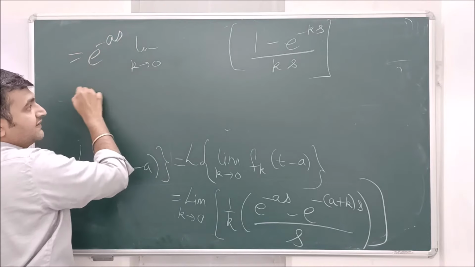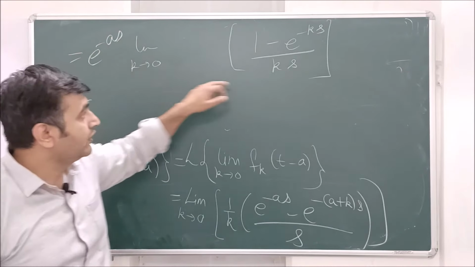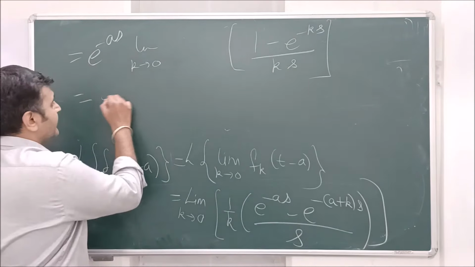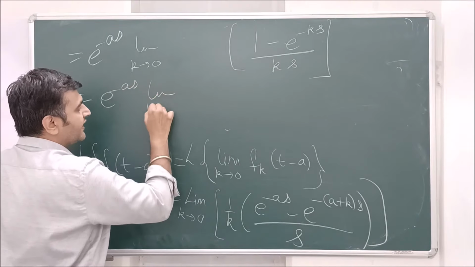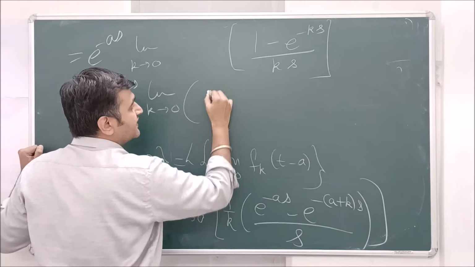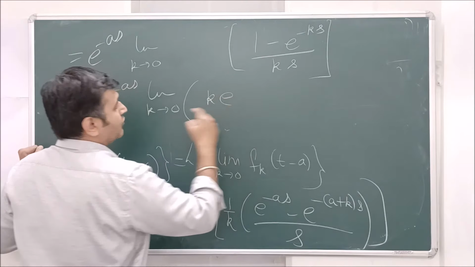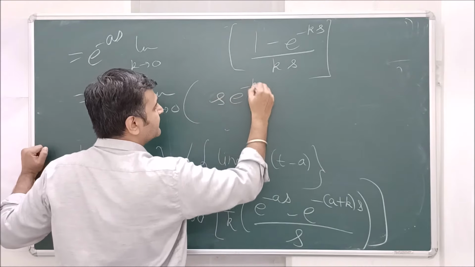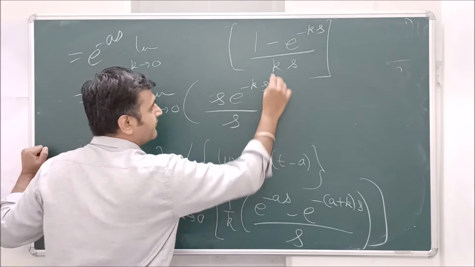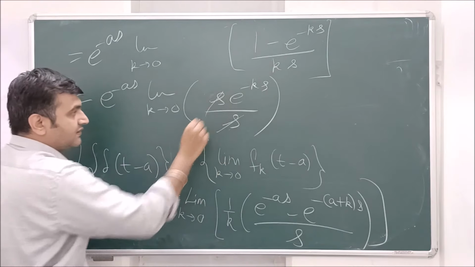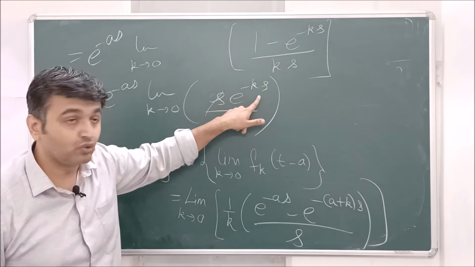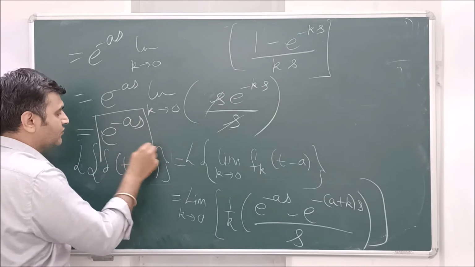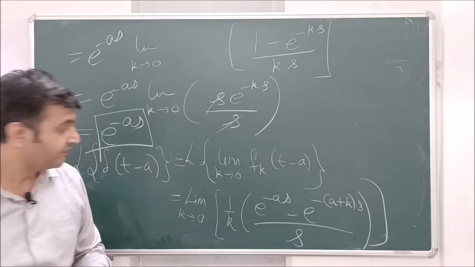As k goes to 0, you have 0/0 form. So if you apply L'Hopital's rule, this is nothing but e^(-as) times the limit as k goes to 0 of the derivative with respect to k. So this is s e^(-ks) upon s. So s gets cancelled, and as k goes to 0, this goes to 1, and therefore the Laplace of the delta function is e^(-as).